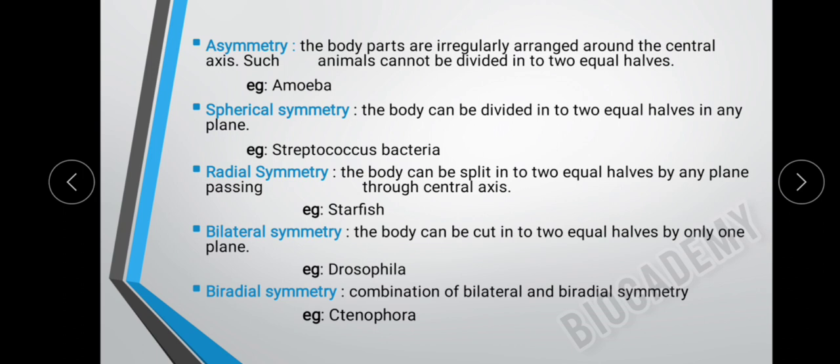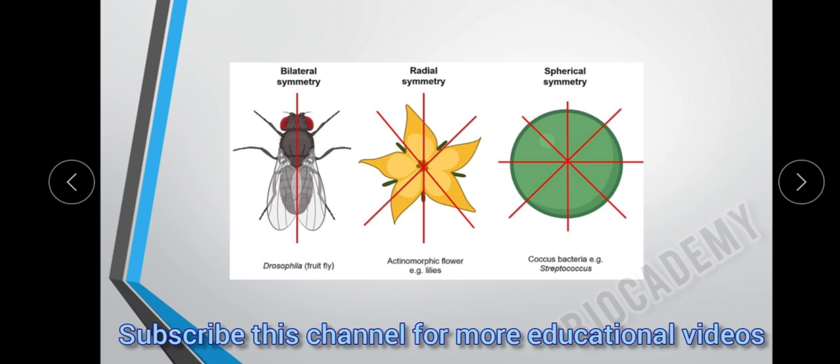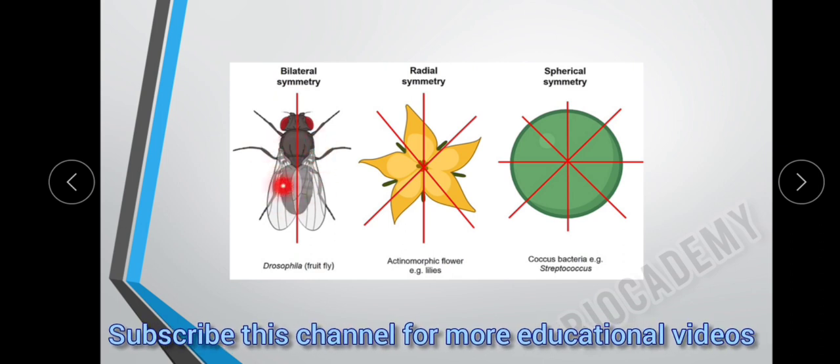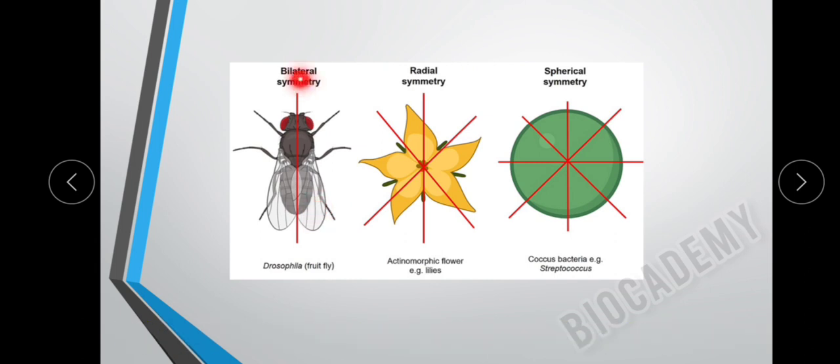Bilateral symmetry means the body can be cut into two equal halves by only one plane. Example, Drosophila. See here, this is Drosophila, an example for bilateral symmetry. Here, the body can be cut into two equal halves by only one plane. If you cut like this, you can't get two equal halves, right? You can cut into two equal halves by only one plane to get equal halves.